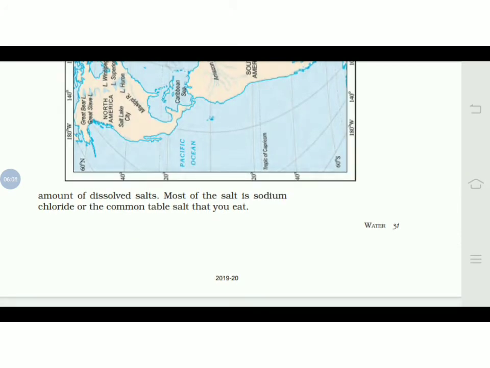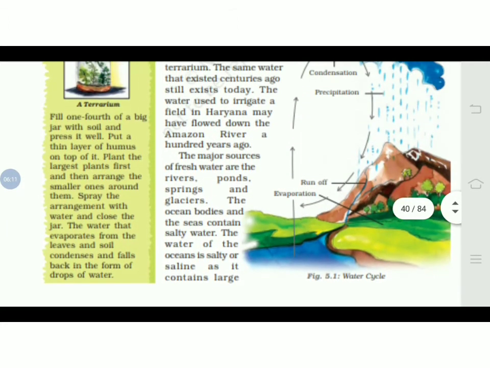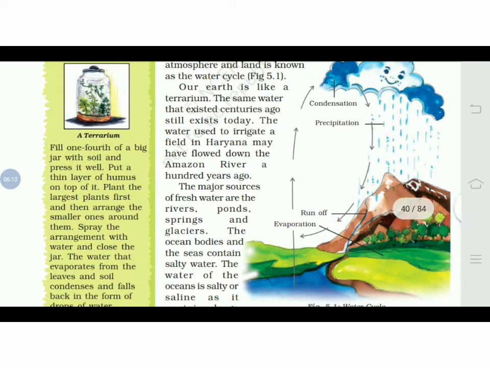Most of the salt is sodium chloride, or common table salt that you eat also. So generally the water being irrigated in Haryana 100 years ago would have flowed down from the Amazon river. We could receive this river up to here, Haryana.